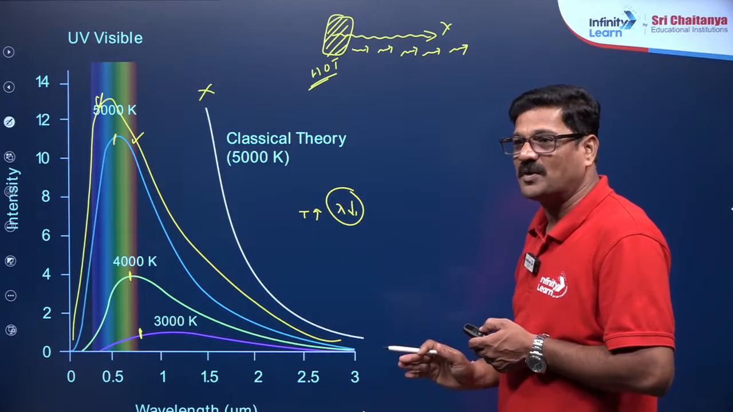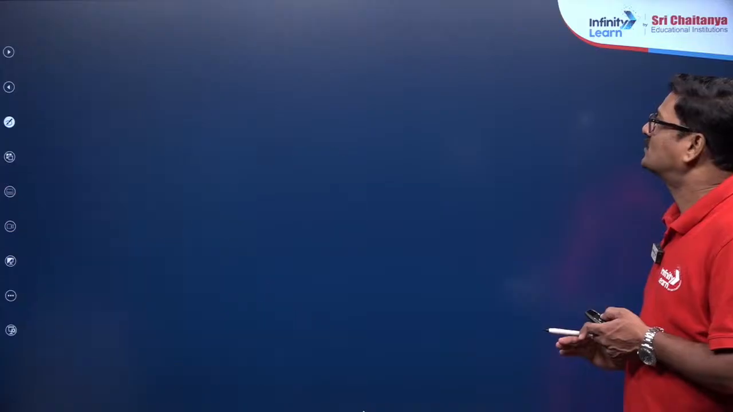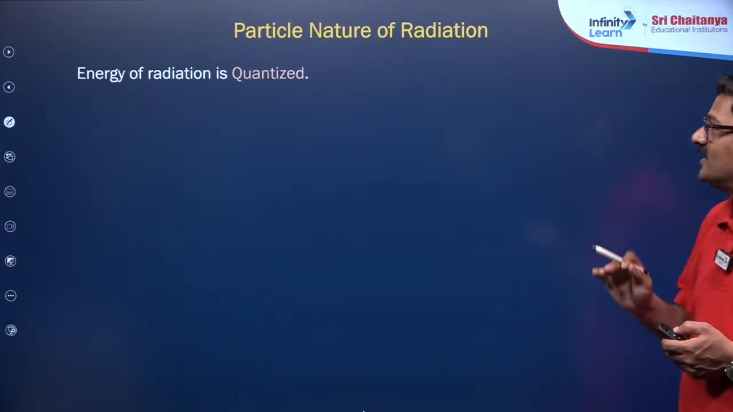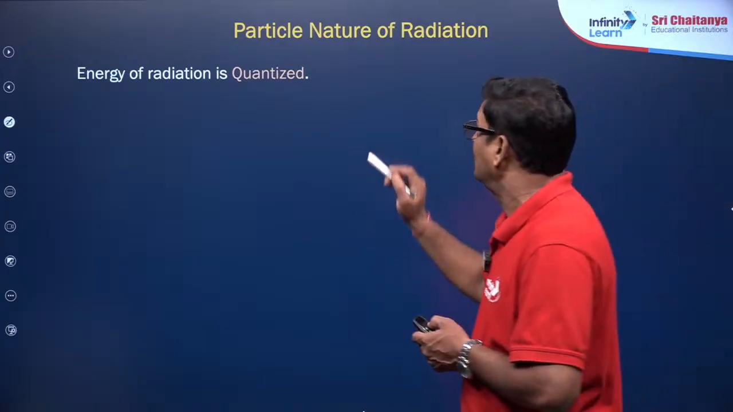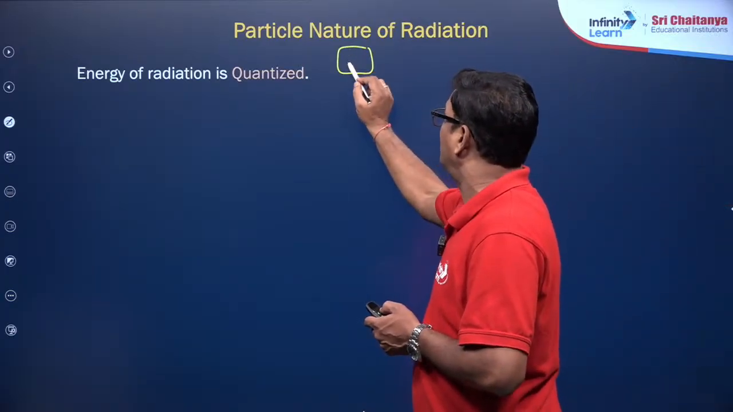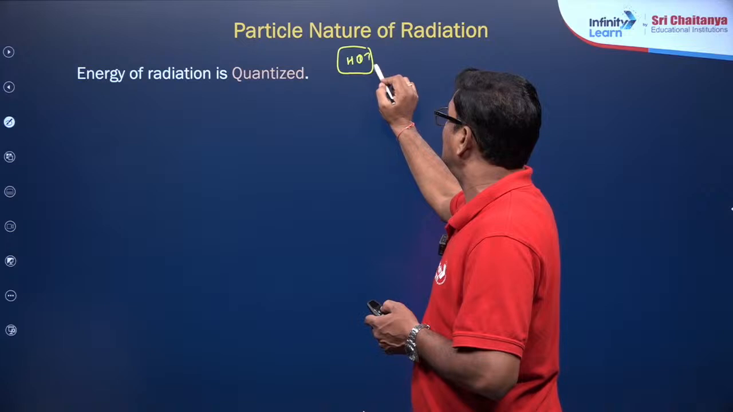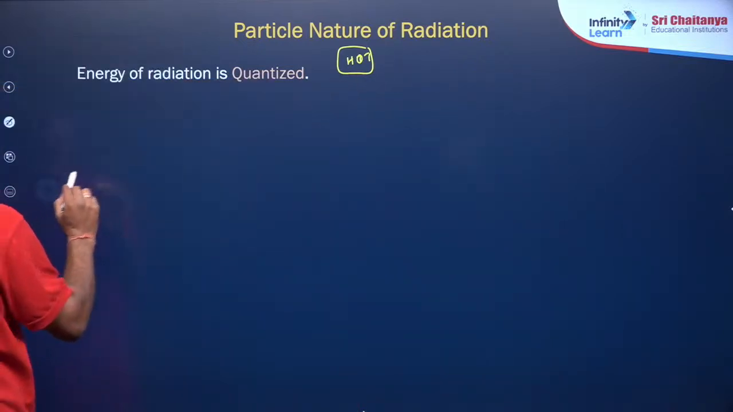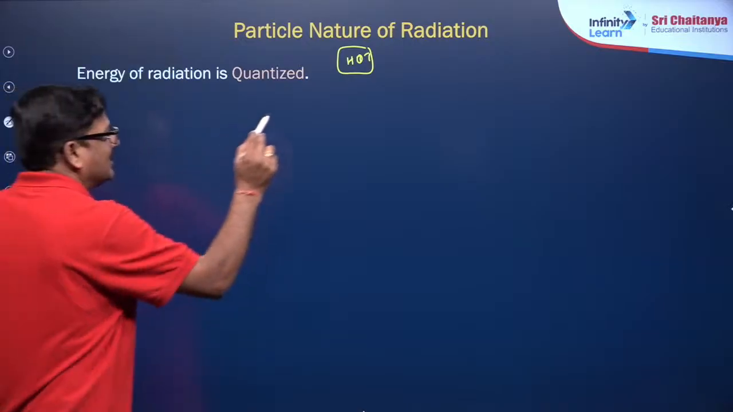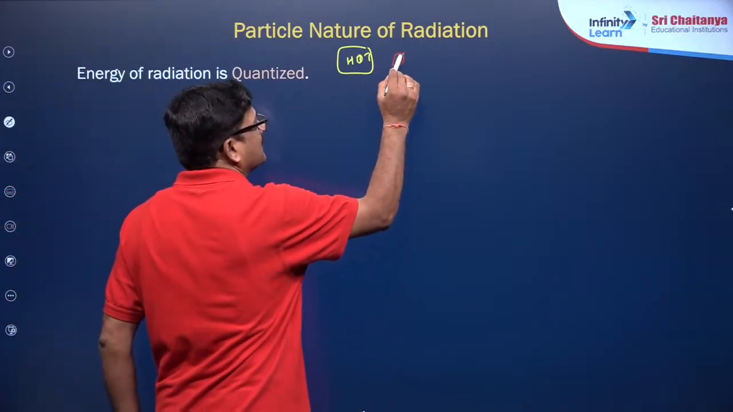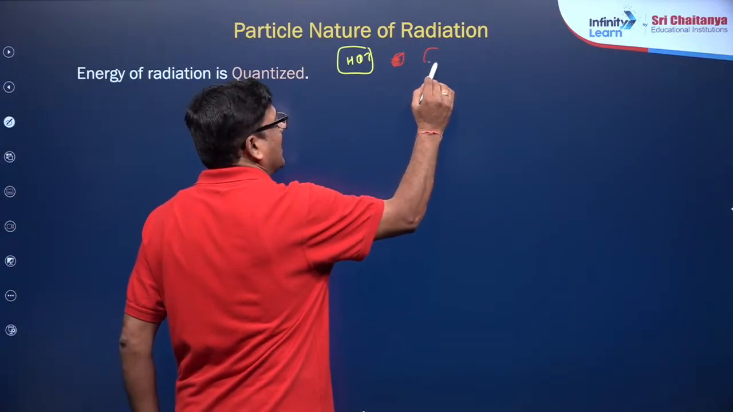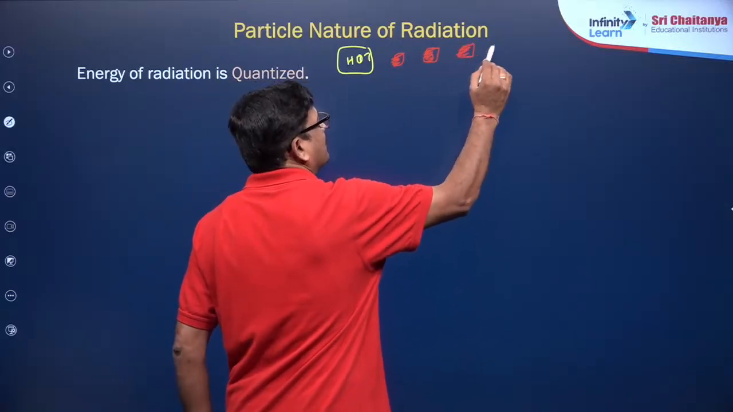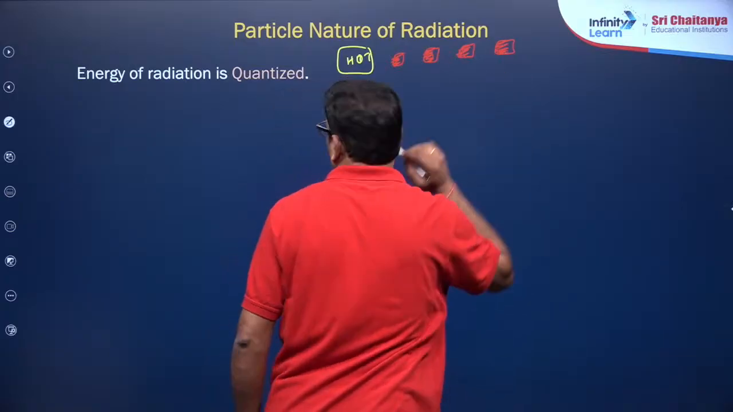So it is inversely proportional to lambda right here. So he wanted to say the particle nature of radiation is given by Max Planck, energy of radiation is quantized. He wanted to say this is a hot body, and the hot body is going to absorb or emit the radiation in the form of a small energy packet, and this packet is called a quantum of energy, and this is called quanta.